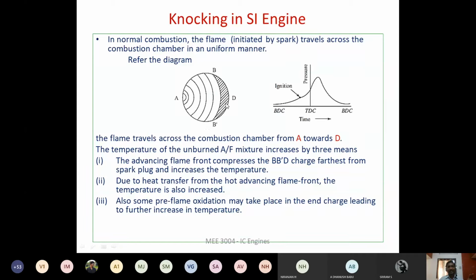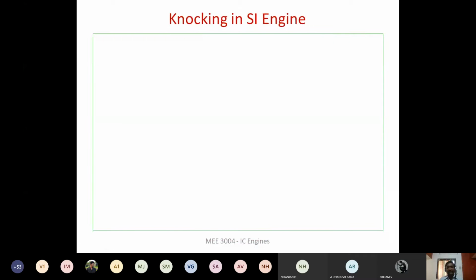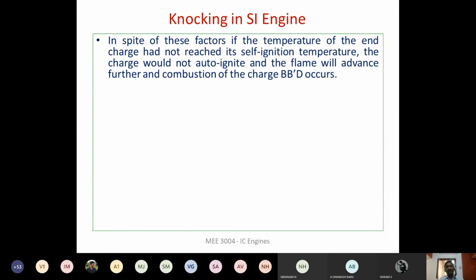These are the reasons by which the temperature of the unburned air fuel mixture increases. As a result, we are going to have the knocking. So we have discussed all these factors for the increase in temperature of the end charge, that means the unburned charge.